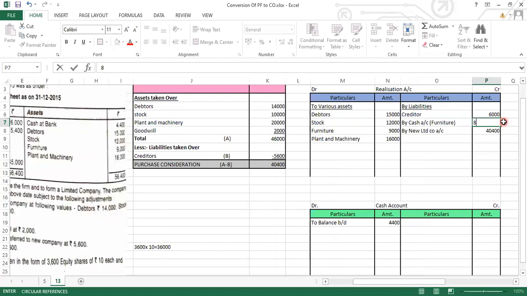Amount is 8,000. So in cash bank account, here you will be writing down to realization account and write down the amount of 8,000 rupees. Yes, class, any doubt till here?